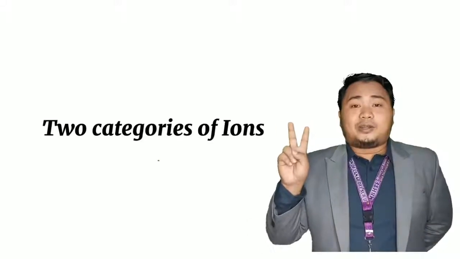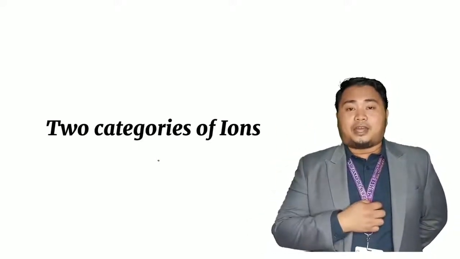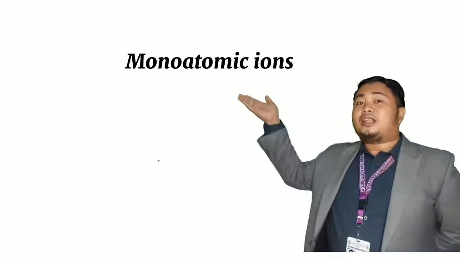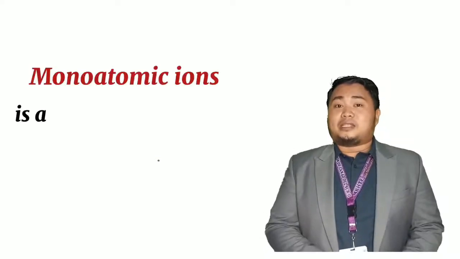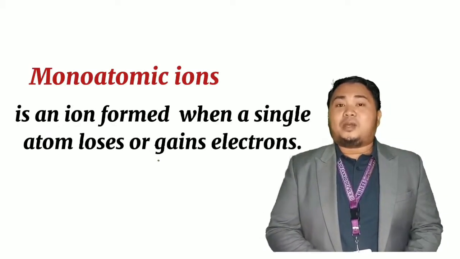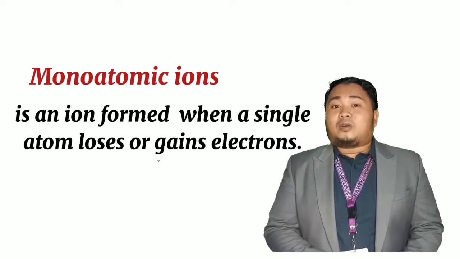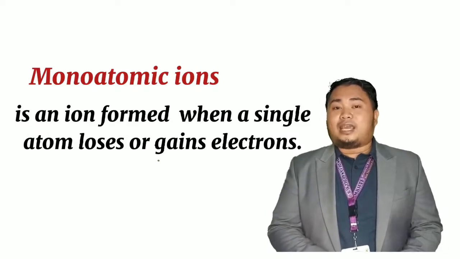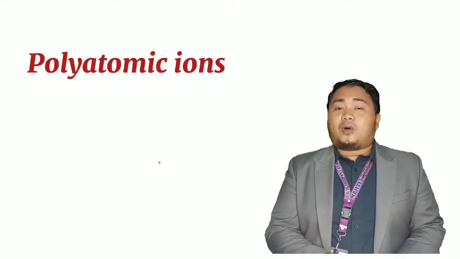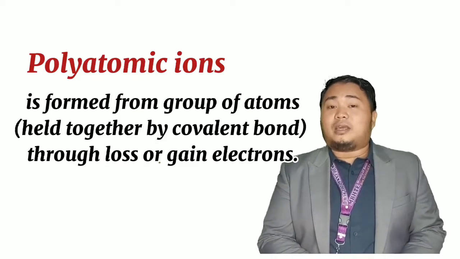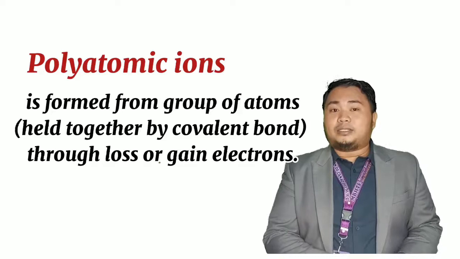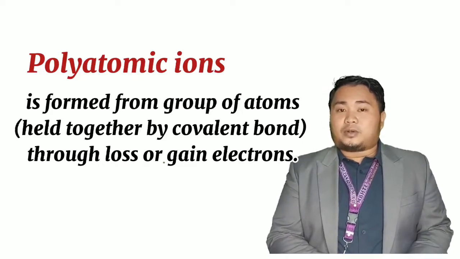So there are two categories of ions. They are the monoatomic ions and the polyatomic ions. When we say monoatomic ions, it is actually an ion formed when a single atom loses or gains electrons, while a polyatomic ion is formed from a group of atoms held together by a covalent bond through a loss or gain of electrons.